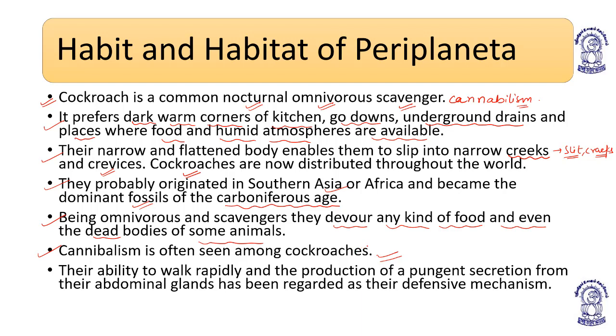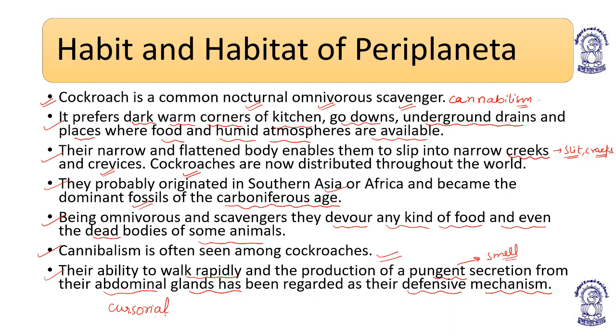Nocturnal, scavenger, omnivore. Their ability to walk rapidly and the production of a pungent secretion from their abdominal glands has been regarded as their defensive mechanism. So cockroaches can run fast, and the pungent secretion from their abdominal glands actually helps in the defense mechanism. And that is why they are considered cursorial.